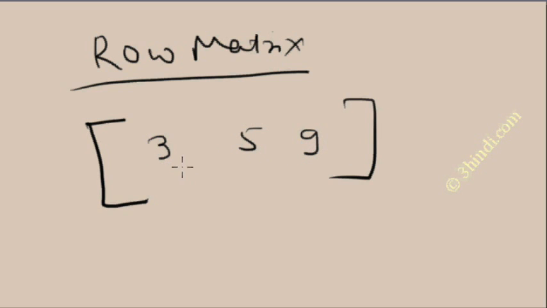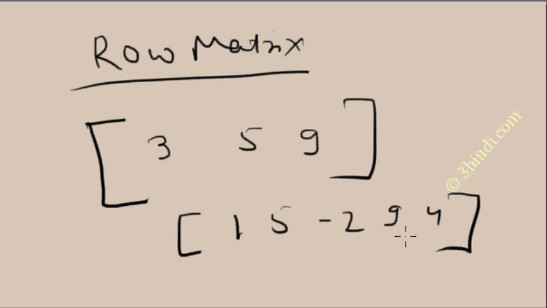Row is only one, so it is a row matrix. Another example is 1 5 minus 2 9 4. This is a row matrix. In any matrix the number of rows or columns can be anything, but in a row matrix the number of rows is one. Next, column matrix.